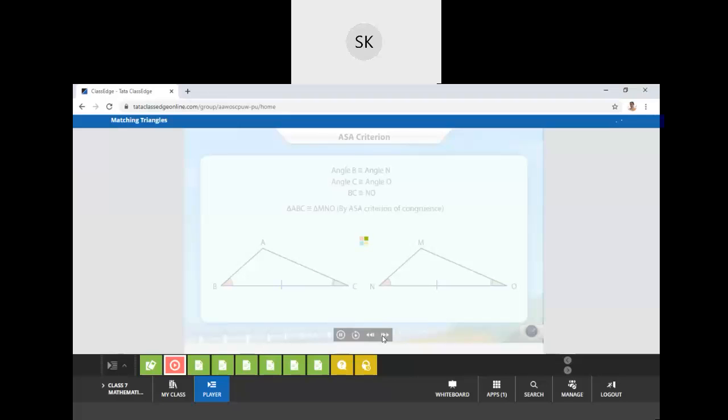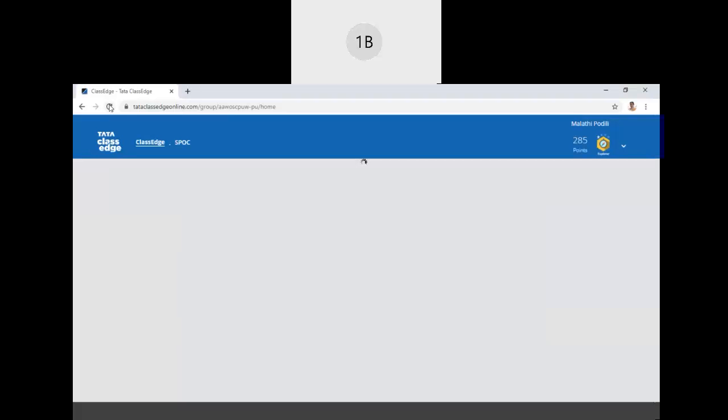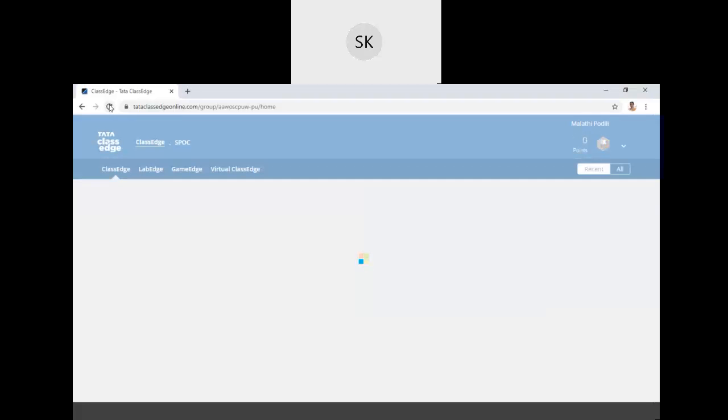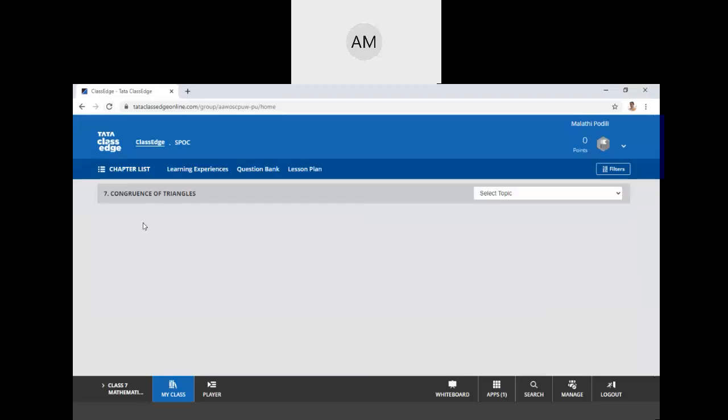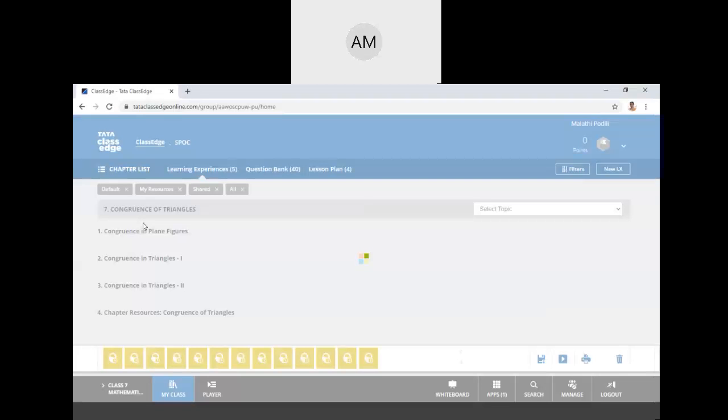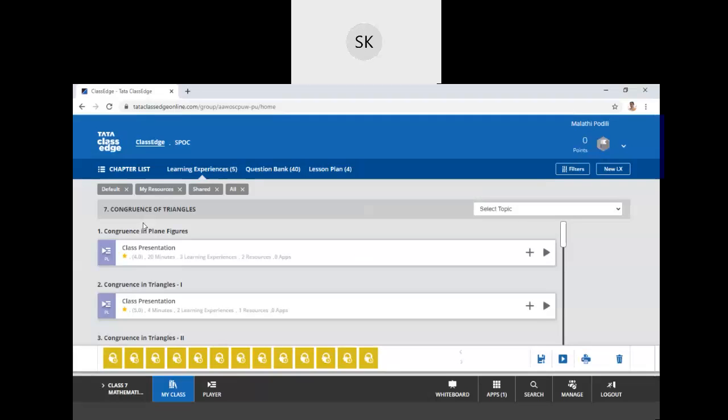Next, Shreya, will you unmute your mic? Which is the next criterion we have learned? The second criterion, the SAS criterion. What is meant by the SAS criterion? Very good. Side angle side means two sides and the embedded angle.